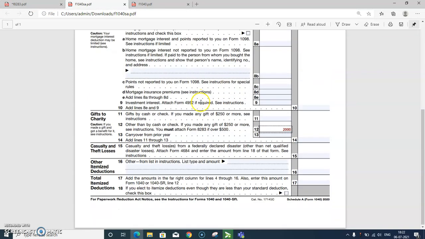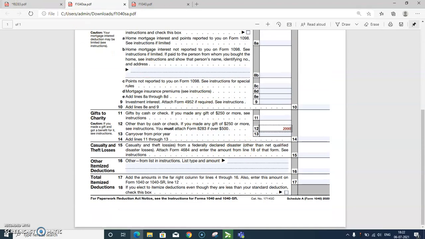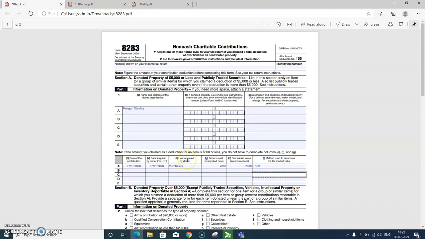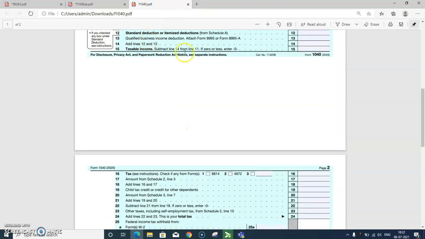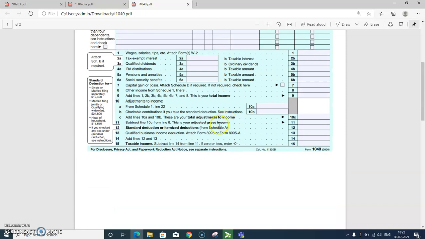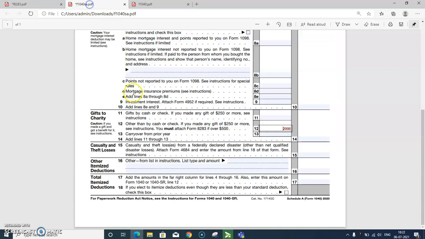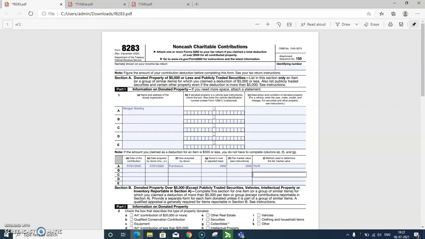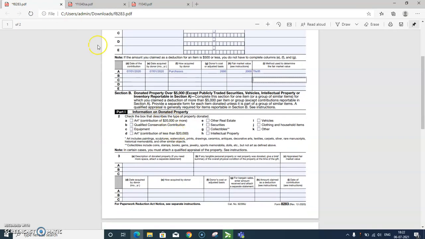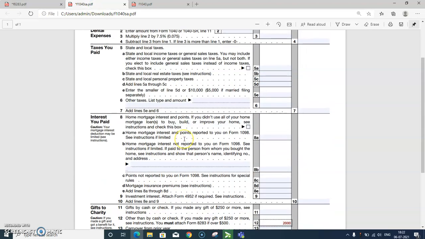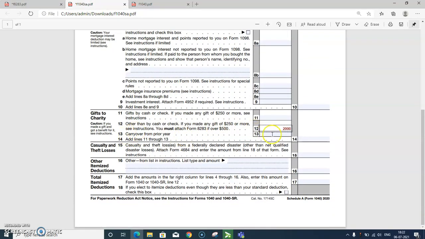This is Schedule A and this should flow here, $2,000. And this should flow to line 12, only if itemized deductions are more than the standard deduction. But the basic understanding is that from Form 8283 it should move to Schedule A, line 12.